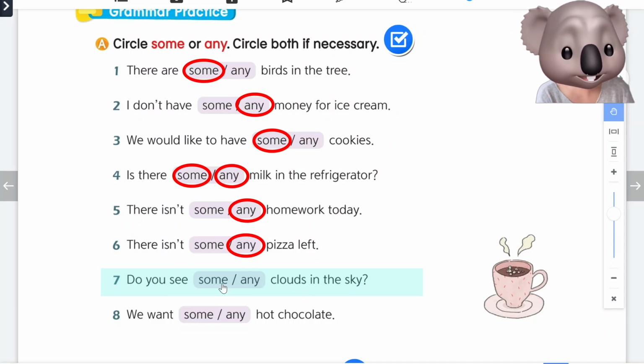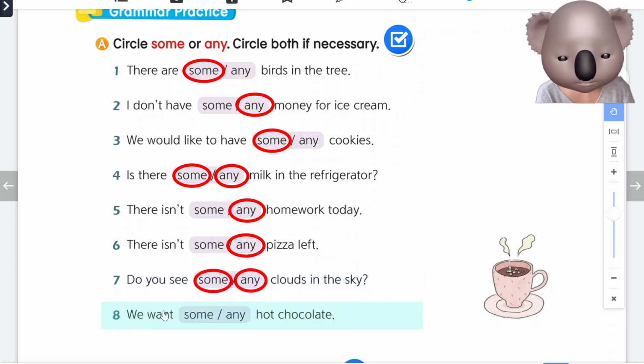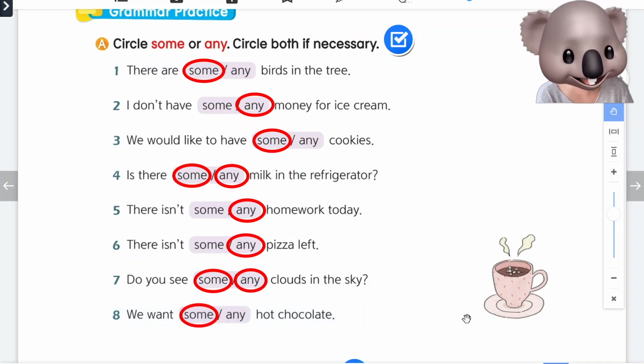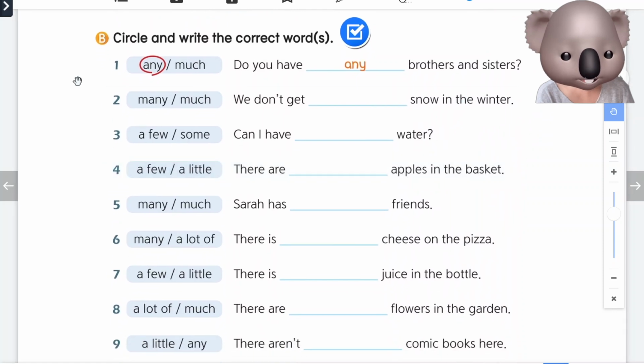질문인데 we will circle both. And number 8. We want hot chocolate. Well, there's no negative and it's a period. We will circle some. Great job. In part B, we need to circle and write the correct words.